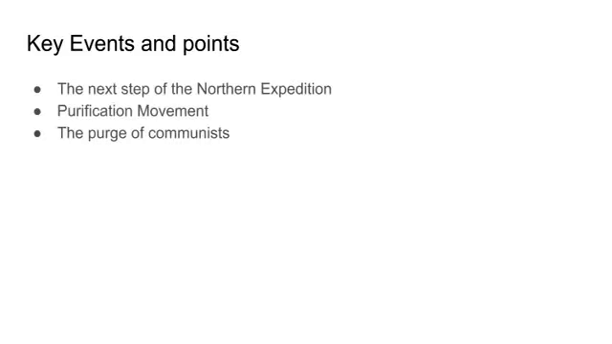The Northern Expedition succeeded due to high support of the KMT by peasants, meaning farmers of China, but some people thought of Chiang as a military dictator. In 1927, the CCP organized insurrections by workers in Shanghai and local warlords were defeated, and Chiang began the purification movement to get rid of communism in the KMT.